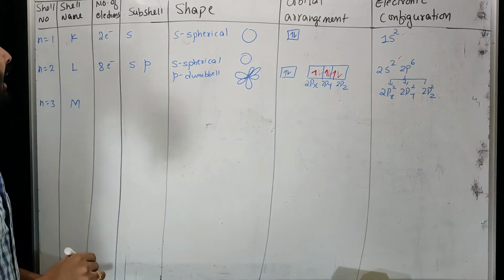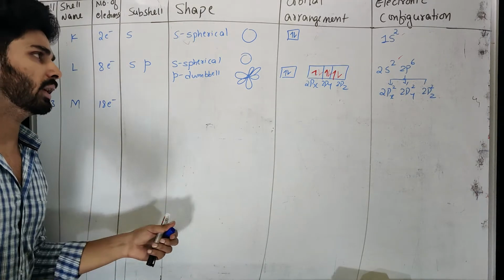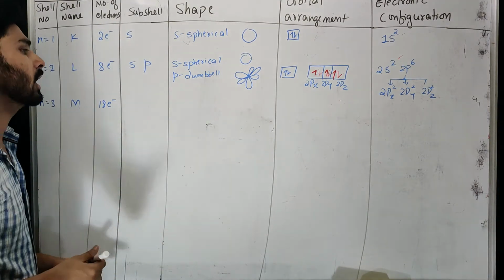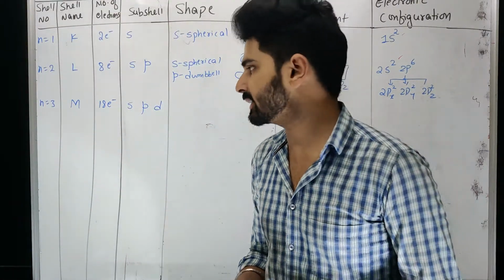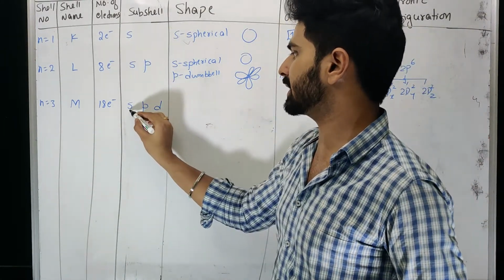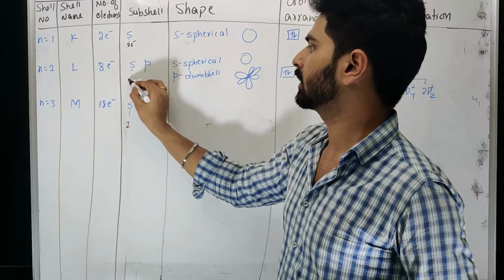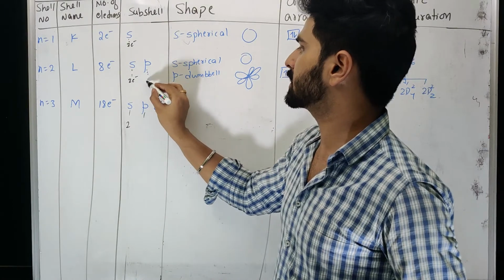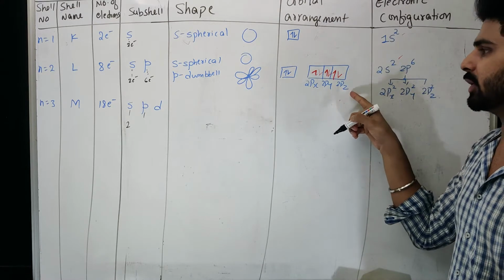So the M shell as per the Bohr model, and we know that 18 electrons can be filled inside that. He did not say anything about their distribution, but the quantum mechanical model tells about the distribution of these 18 electrons. It says that these 18 electrons are distributed in 3 different subshells: S, P and D. Here S and P are very similar to the earlier subshells. That means S is spherical and P is dumbbell. We have seen that S can occupy a maximum of 2 electrons. S is a spherical shape where a maximum of 2 electrons can revolve. P is a situation where a maximum of 6 electrons can be filled in Px, Py or Pz manner.